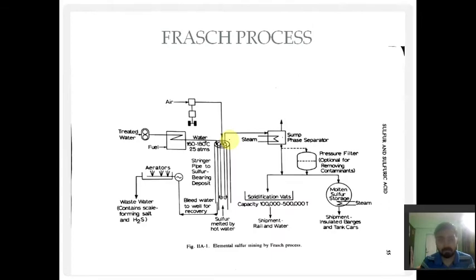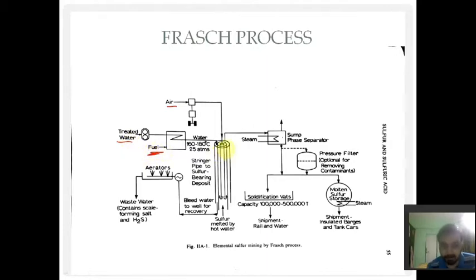Let us begin with the first process, that is the Frasch process. In the Frasch process, elemental sulfur that is present under the ground, we try to take it out. This is a typical flow sheet. You may be confused after seeing this flow sheet, but let us observe it carefully, line by line. First we have air, treated water, and fuel, that is to heat the water.